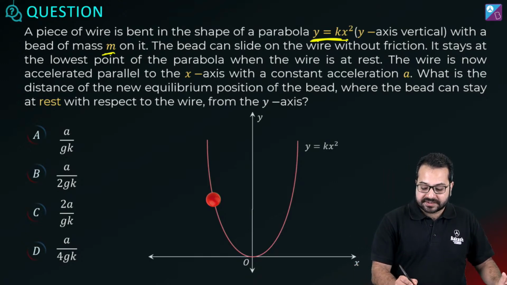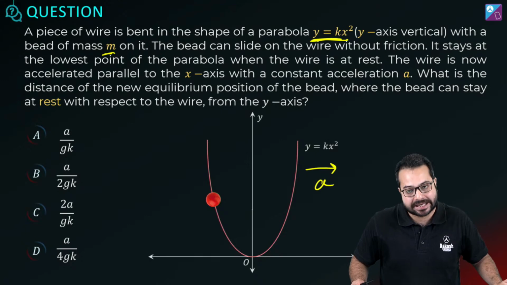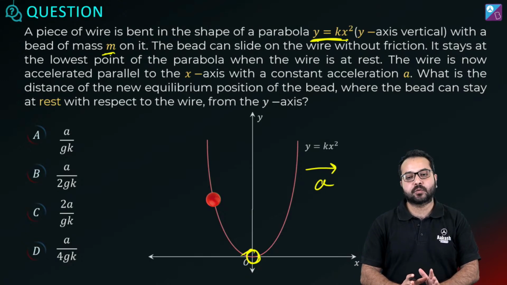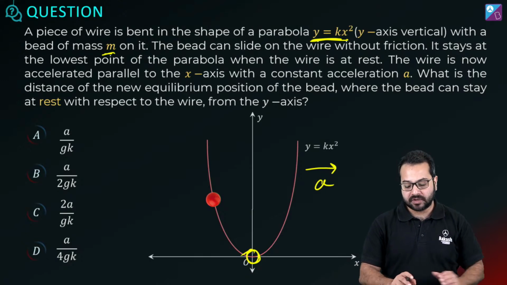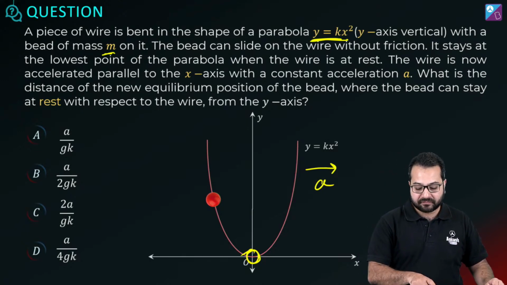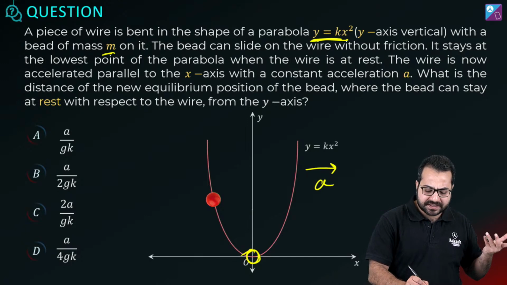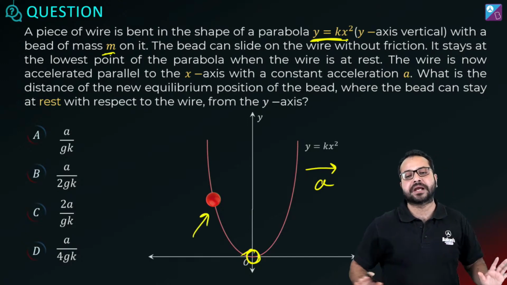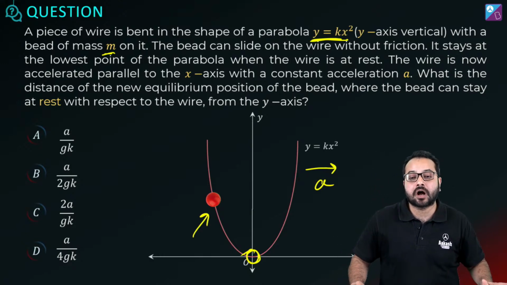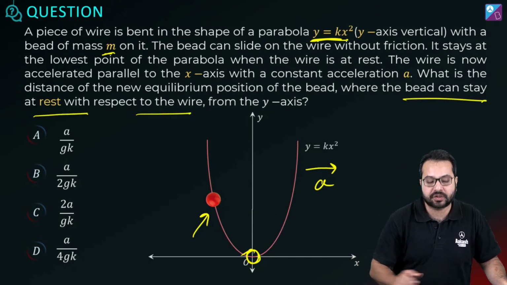Now this whole wire is moving towards the right with a constant acceleration a. So earlier the bead used to be here. When the wire was stationary, the bead would obviously be at the bottom. But when the wire started accelerating with a, then the bead obviously will not be at this position. By common sense, we can say the bead is going to be somewhere behind. Is that correct? But now the bead is not moving with respect to the wire. The bead can stay at rest with respect to the wire.